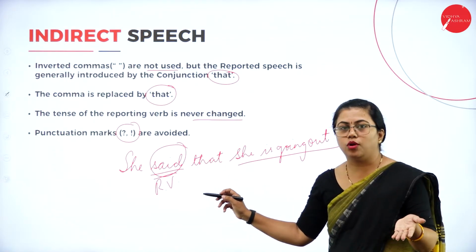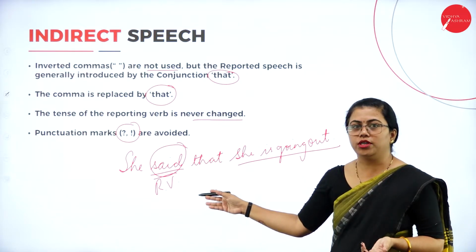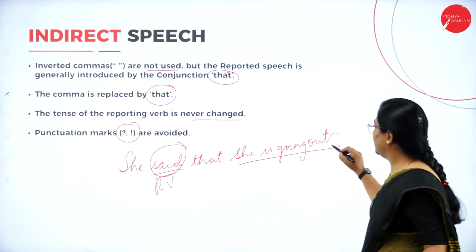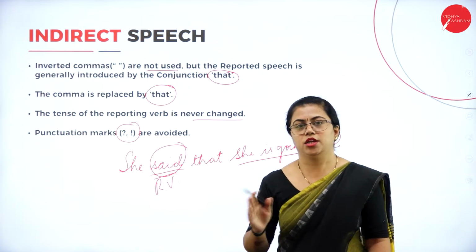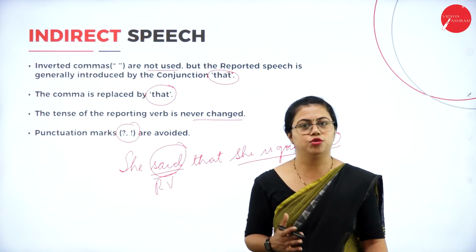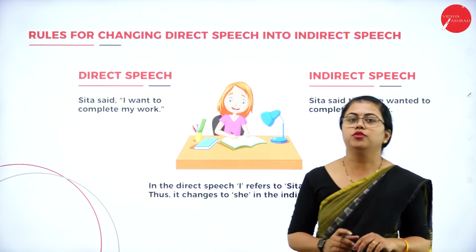When writing direct speech, you use a comma there, right? In reported speech, you will not. Only the full stop at the end is the punctuation mark you use when changing from direct to indirect speech. This is the basic rule you have to understand. Other than this, there are a few more rules that you have to understand.